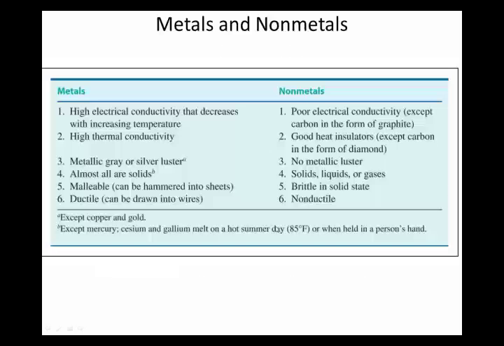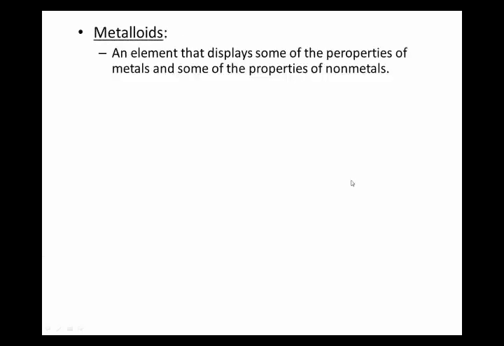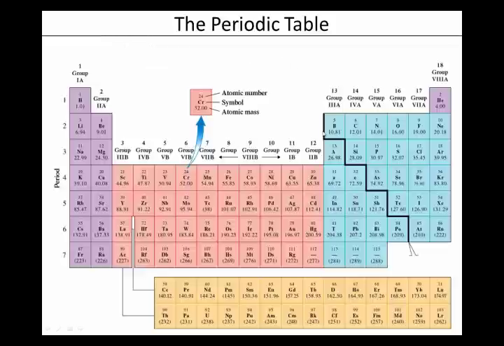So here's sort of a breakdown of metals versus nonmetals. Metalloids are elements that have some properties of one and some of the other. And here's how you can identify by looking at the periodic table which elements are metals and which are metalloids and which are nonmetals. If you look here, there's this big, heavy, stair-steppy line.